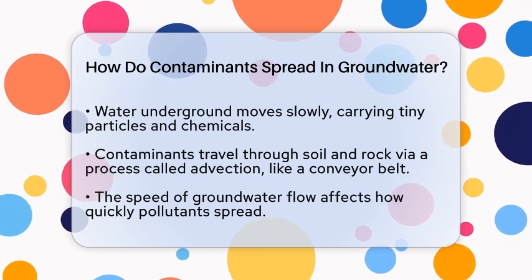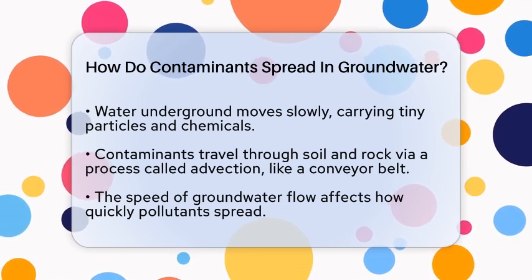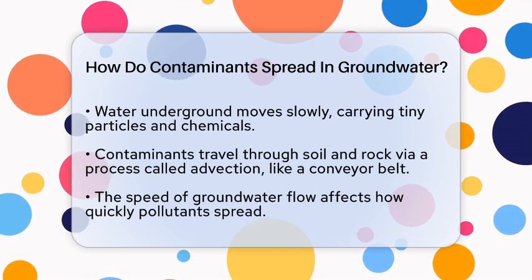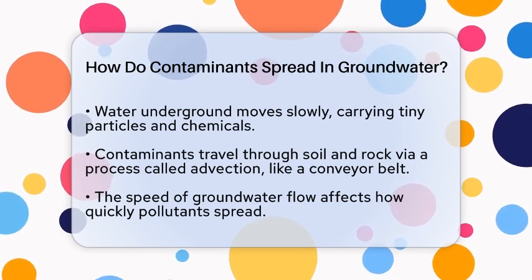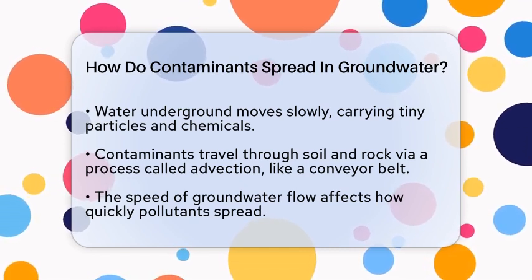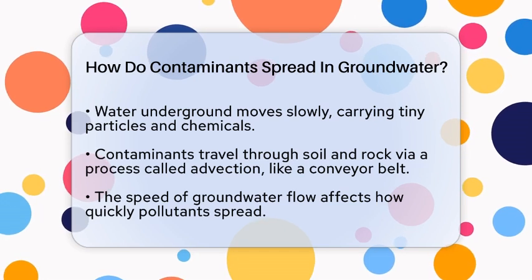This process is called advection. Think of it as a conveyor belt moving contaminants from one place to another. The faster the groundwater flows, the quicker the pollutants can spread.